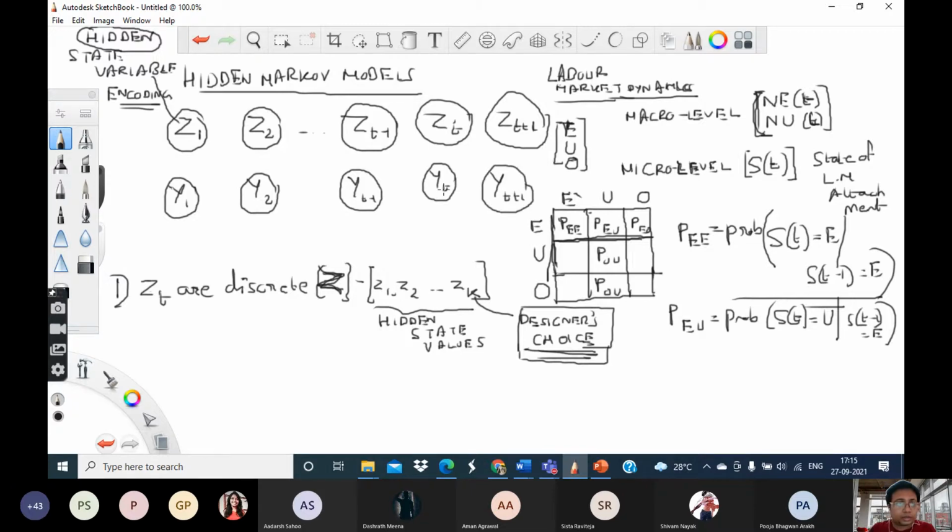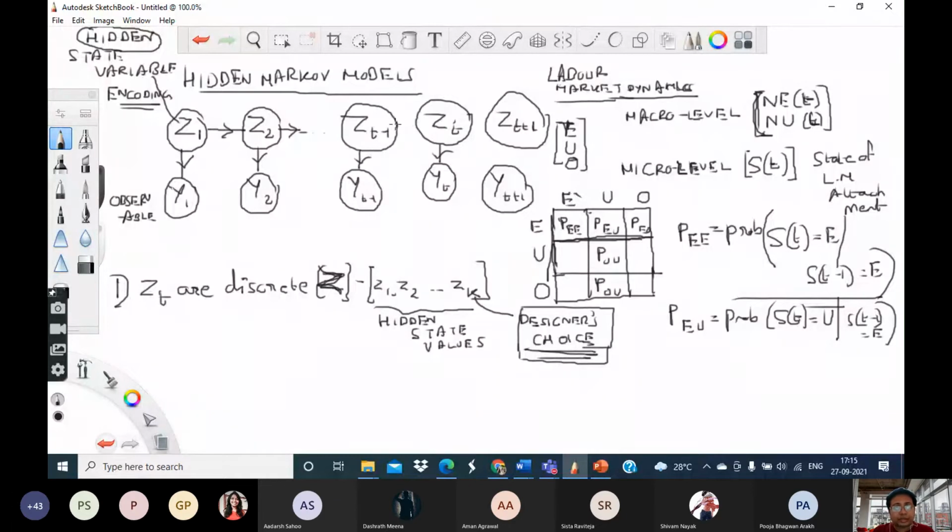So these Y values, these are observable. I can observe this. Now what is happening? Now the model comes in. The model has the following assumptions, that there is a distribution like this. From Z1 to Z2, there is a probabilistic distribution. Similarly, from Z1 to Y1, there is a distribution. From Z2 to Y2, there is a distribution, etc., etc.